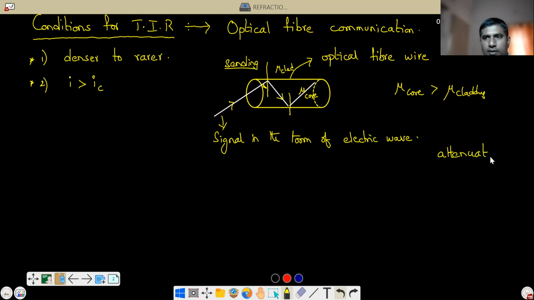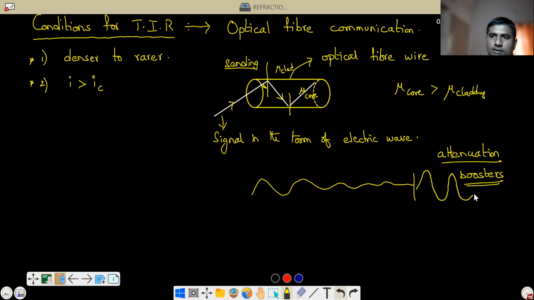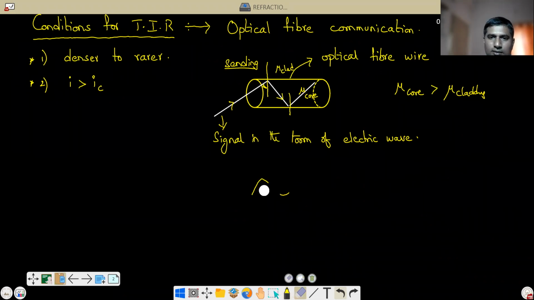That's why in between there should be boosters. Even for the dish or cable network, after certain kilometers, maybe 5 or 10 kilometers, they will have certain boosters. Why? Because the ray, as it passes, gets attenuated. When it reaches the booster, it will be boosted again. So it has to be done continuously, at every 5 or 10 kilometers. Otherwise, by the time the ray comes to our house, nothing will be there in the signal.